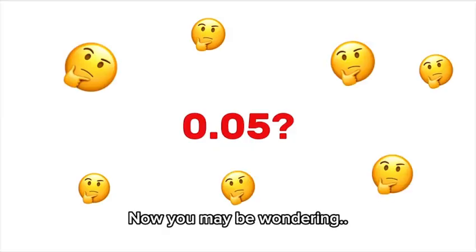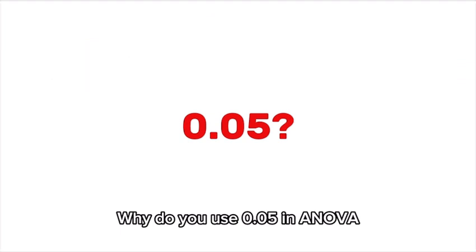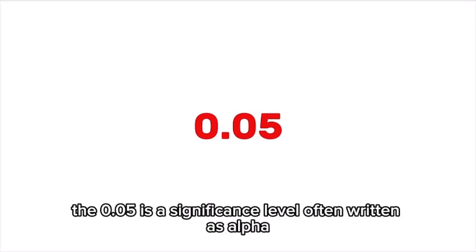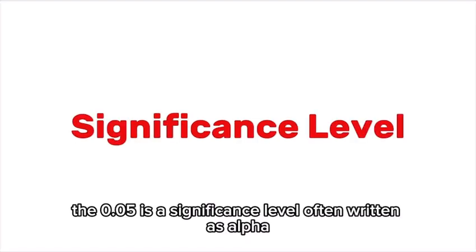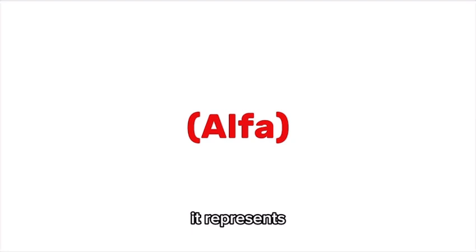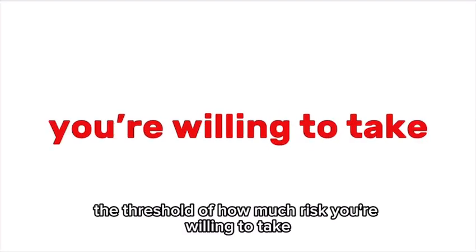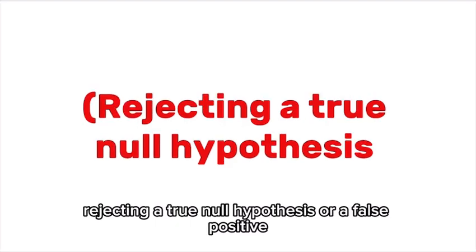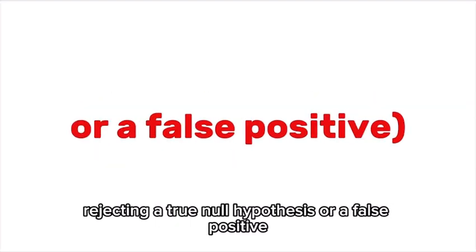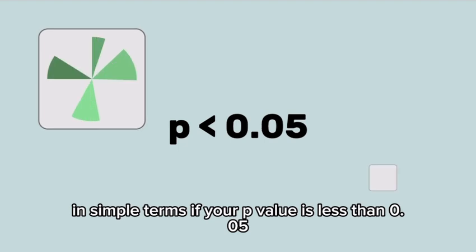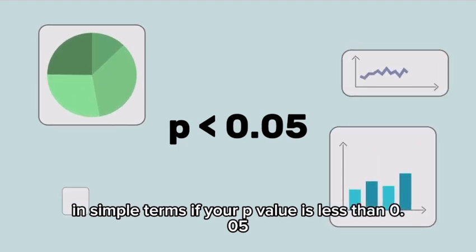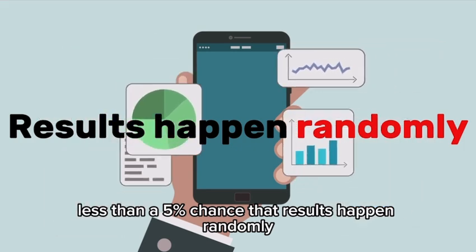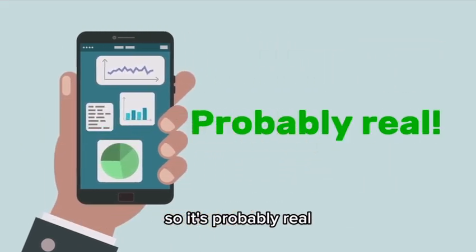Now you may be wondering, why do we use 0.05 in ANOVA and most hypothesis tests? Well, the 0.05 is a significance level, often written as alpha. It represents the threshold of how much risk you're willing to take of making a type 1 error. That is, rejecting a true null hypothesis, or a false positive. In simple terms, if your p-value is less than 0.05, you're saying that there's less than a 5% chance that results happen randomly, so it's probably real.